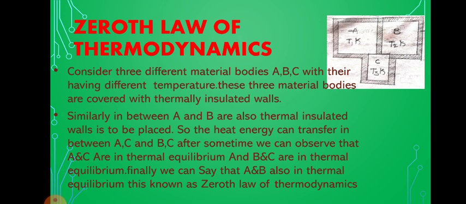Very important one. Consider three different material bodies A, B, C with different temperatures. These three material bodies are covered with thermally insulated walls. Similarly, in between A and B, thermally insulated walls are to be placed. The heat energy can transfer between A and C, and between B and C. After some time we can observe that A and C are in thermal equilibrium and B and C are in thermal equilibrium. Finally we can say that A and B are also in thermal equilibrium. This is known as the zeroth law of thermodynamics.